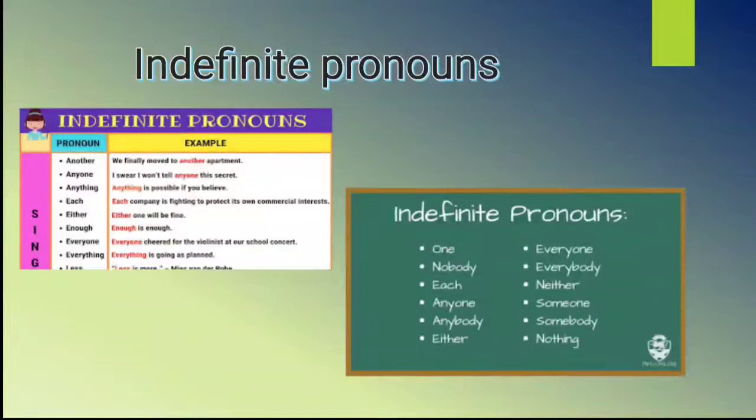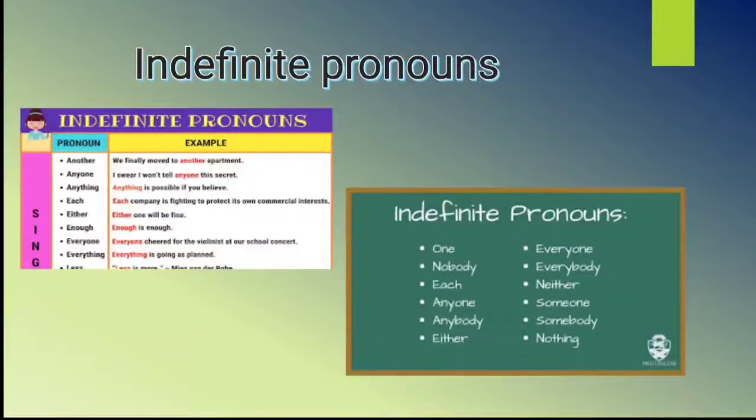Take this sentence: all the participants must report by 5 p.m. Here participants is a noun, so we cannot consider all as an indefinite pronoun. We have to understand that in all the participants must report by 5 p.m., all is an adjective of number. Okay, I hope you got it clear.